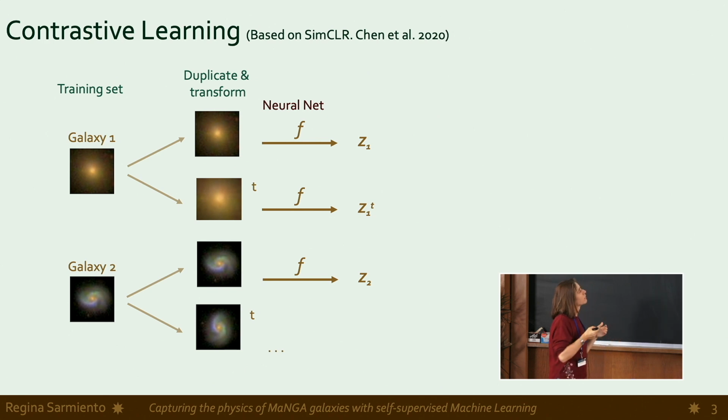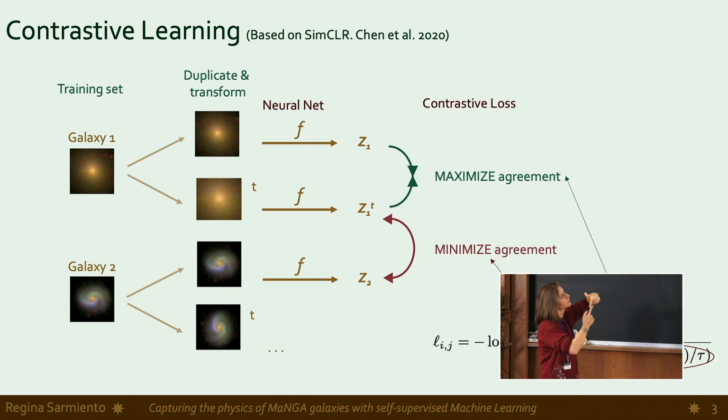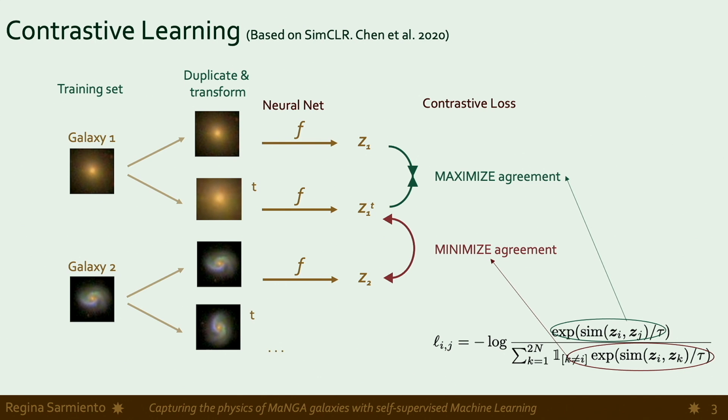The neural network's weights are adjusted such that the representations that come out at the end, the Zs, are pushed together if they come from the same base image and pulled away if they come from different images. So in the end, you're trying to make your model invariant to the transformations that you apply at the beginning and get a representation space that is organized according to similarity.